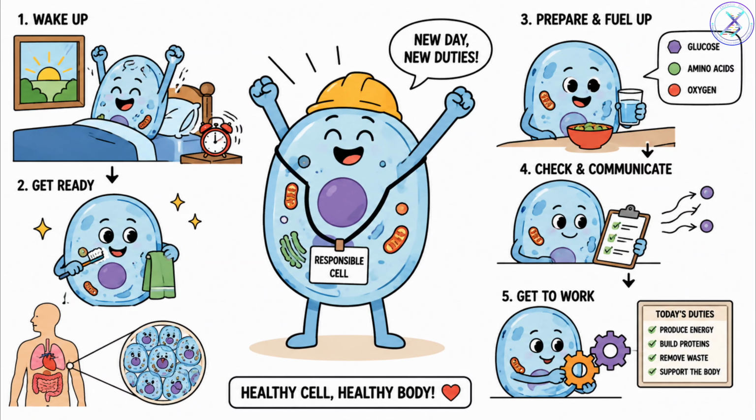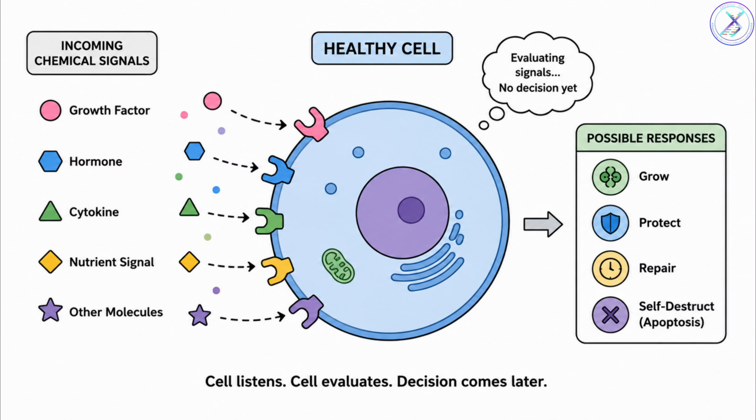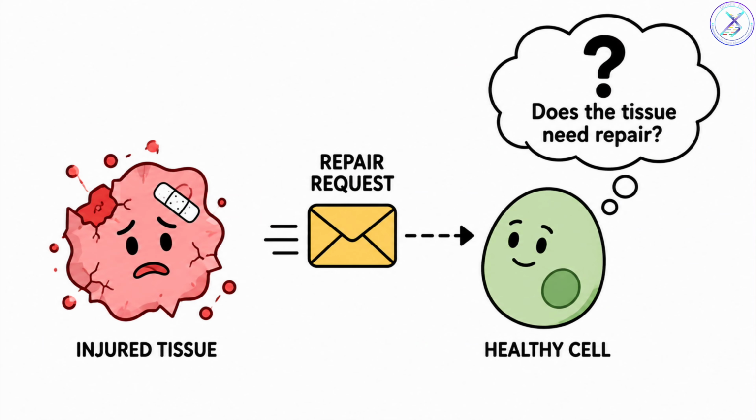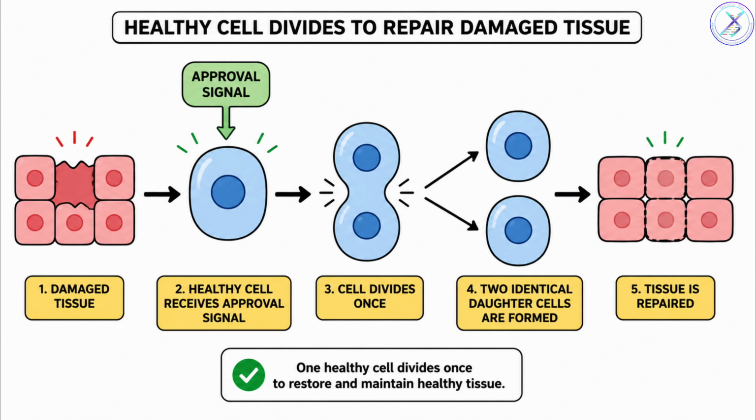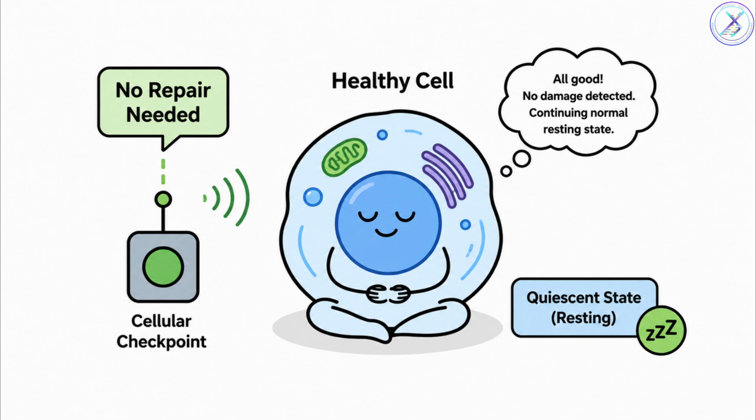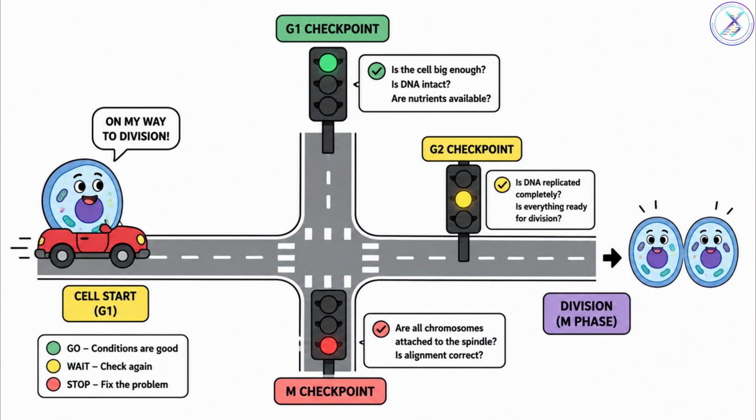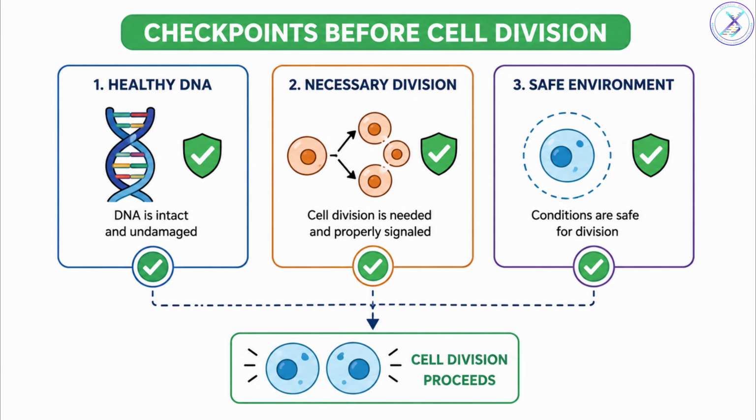This cell wakes up every morning. It checks the body's signals. Does the tissue need repair? If yes, the cell divides once. If no, it remains quiet. Every decision is controlled by traffic signals called the cell cycle checkpoints. These checkpoints ensure DNA is healthy, division is necessary, and the environment is safe.